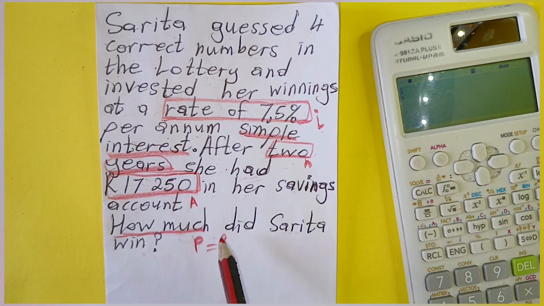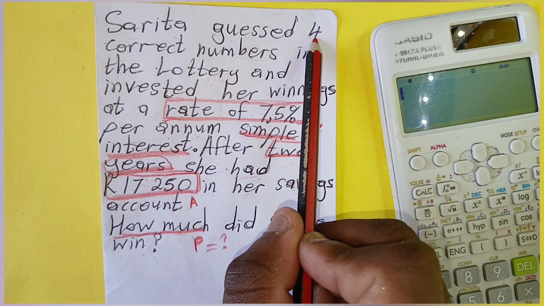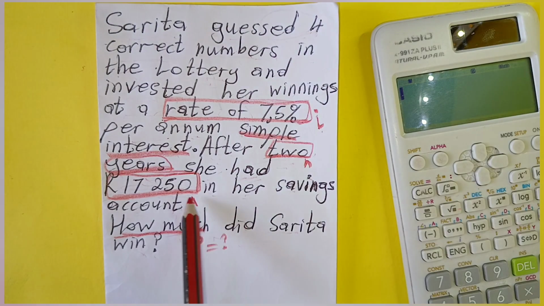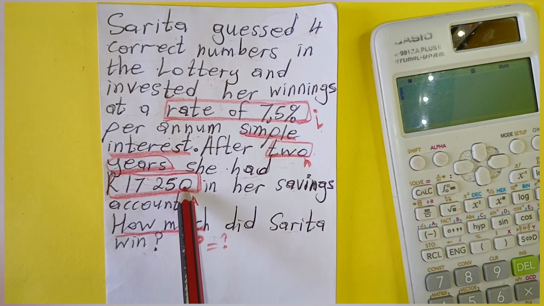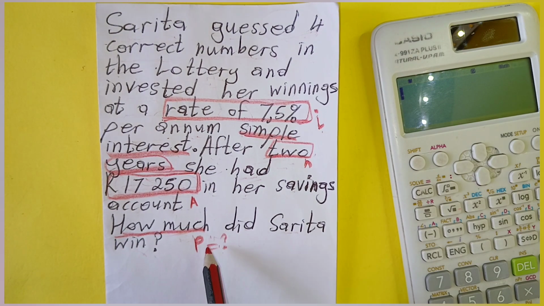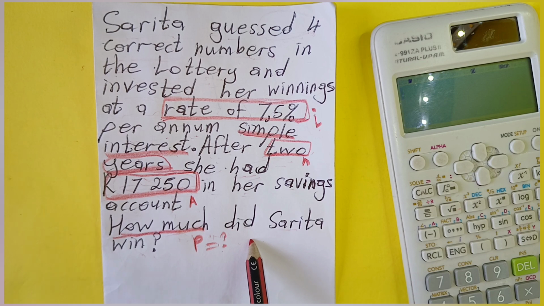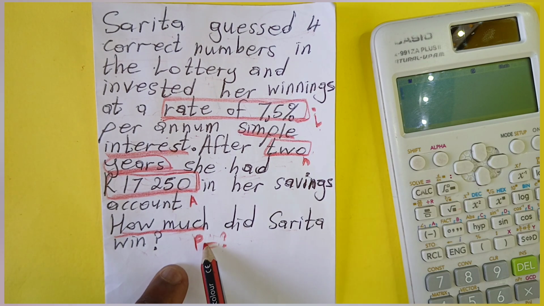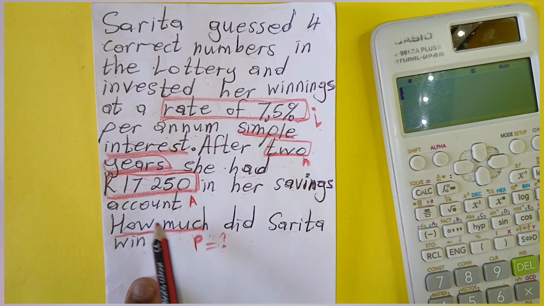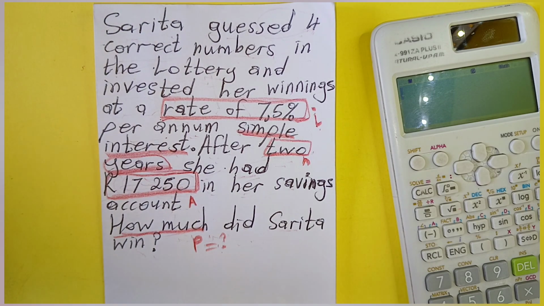So now Sarita, she guessed these 4 numbers, and after 2 years, this is the money that she got. So now they ask about the money that she won. Do you understand? They want to know the money that she won, after 2 years, until she got this money. Do you understand? So now let's do this.